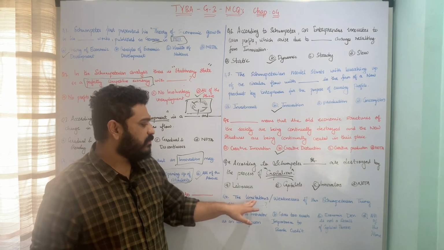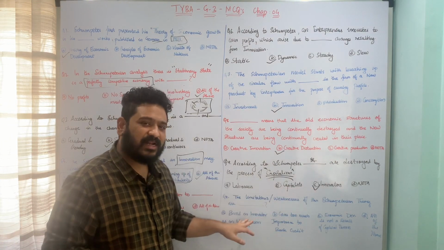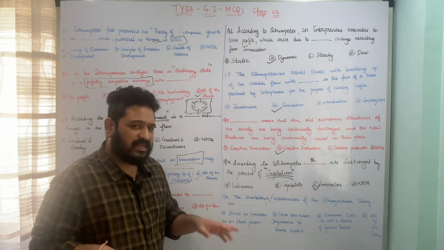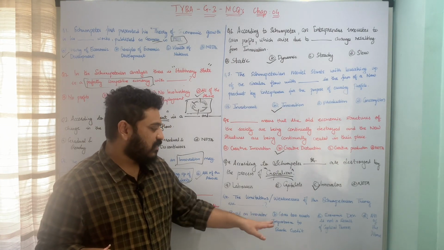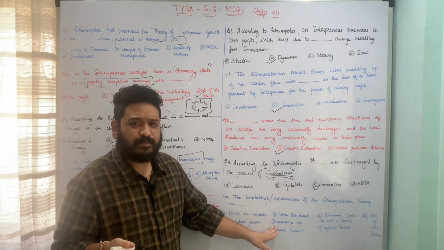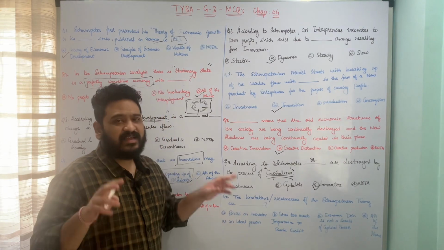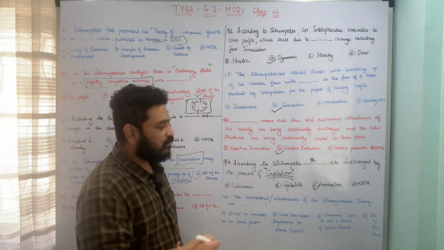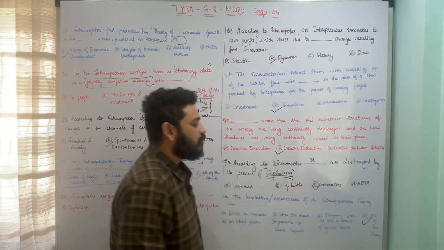That means the limitations or weaknesses of the Schumpeterian theory are denoted by all these 3 points. That means economic development is not a cyclical flow or process. Then do not give too much importance to bank credit, and the innovator is not an ideal person per se. So therefore option D, all of the above, is the correct answer to this particular question.